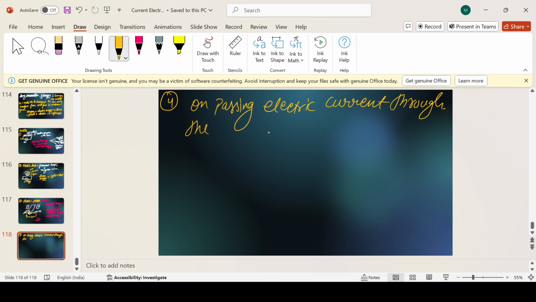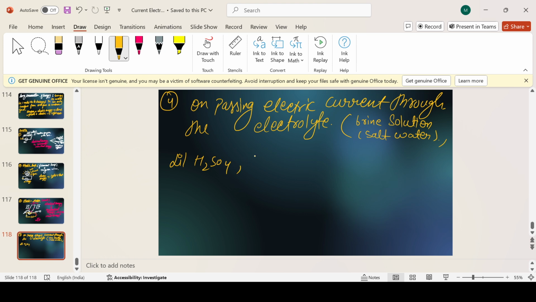A solution in which electrolysis is performed and in which electricity can be passed. What could be an example of an electrolyte? Salt water, which is also called a brine solution. Brine solution is salt water. Then acidulated water, or acidified water, meaning dilute H2SO4, that is sulfuric acid.